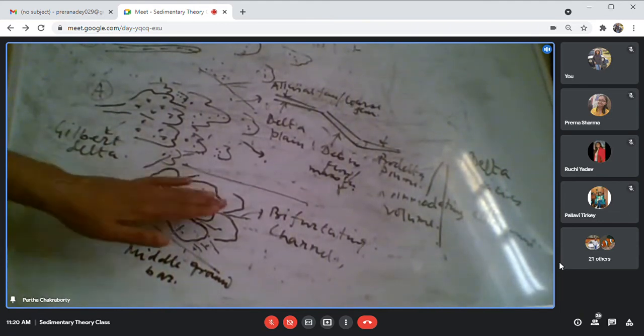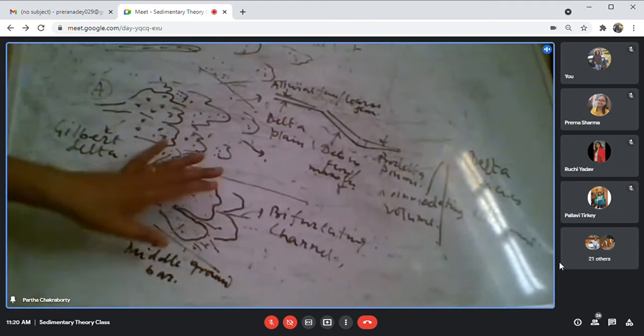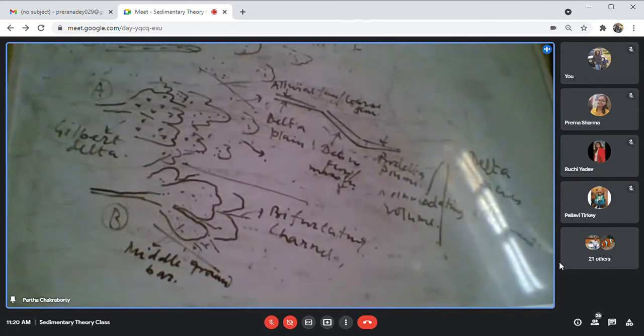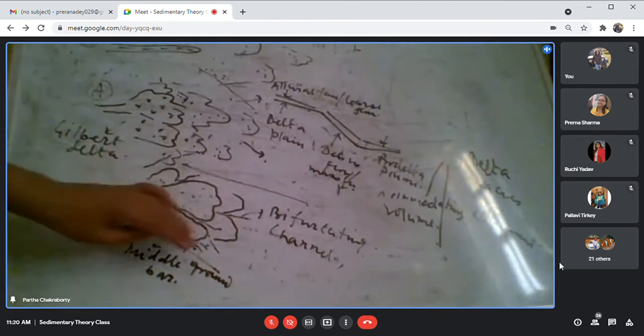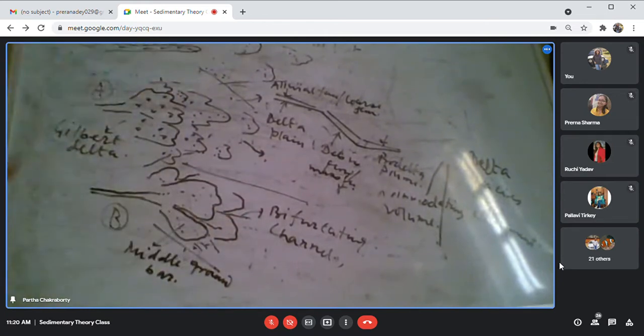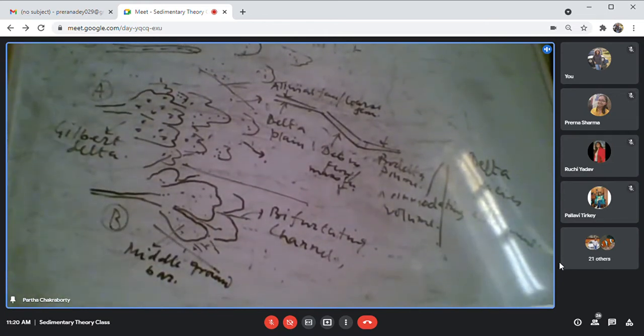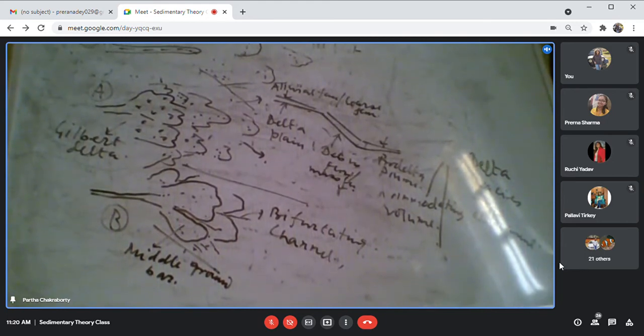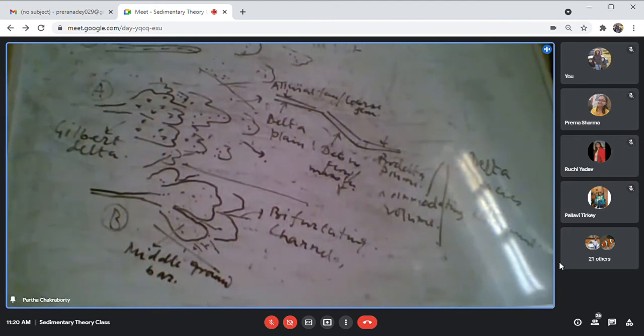Here you are getting the development of the middle ground bar and the bifurcating channel. So the bar and the channel system actually occupy the delta front environment. Here there is a beautiful development of the delta front. Instead of the delta slope, here you get the delta front. I will draw it after this. In this delta front environment, you will be getting the middle ground bar and channel. This bar channel system will be occupying the delta front environment.